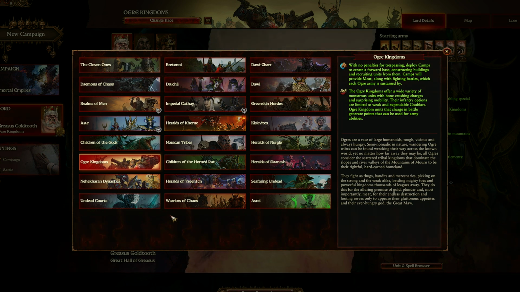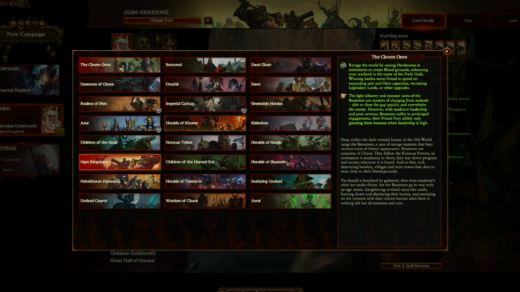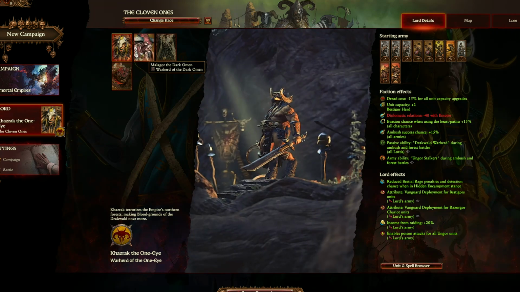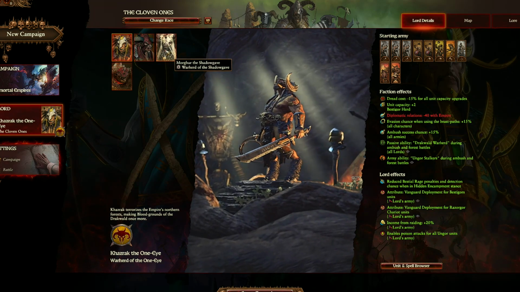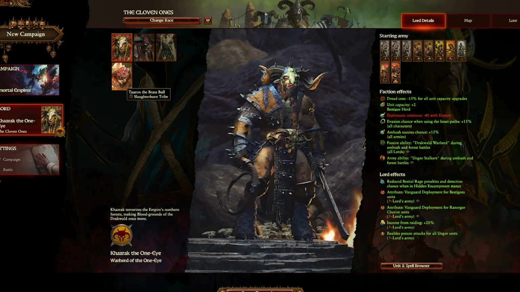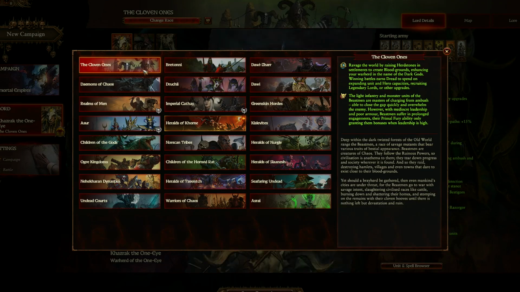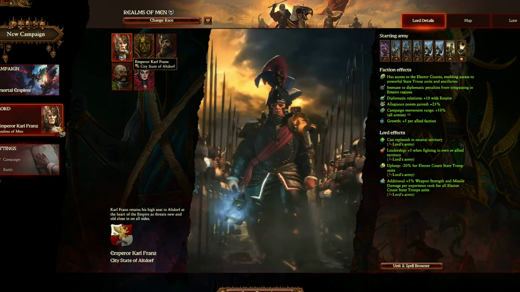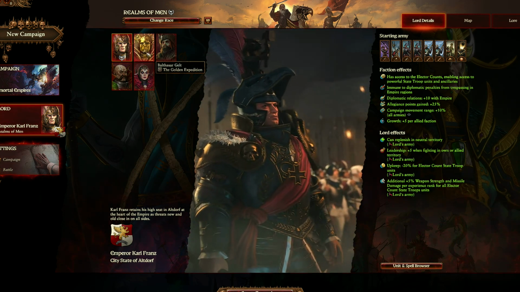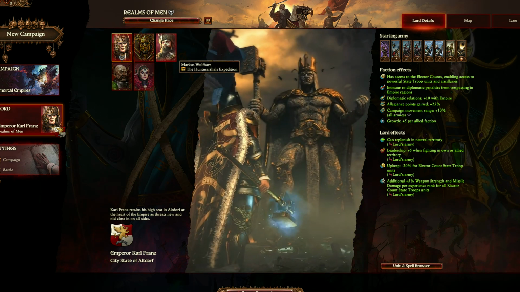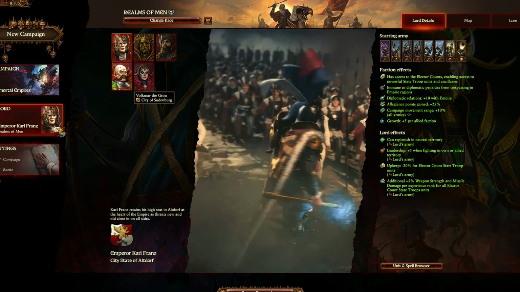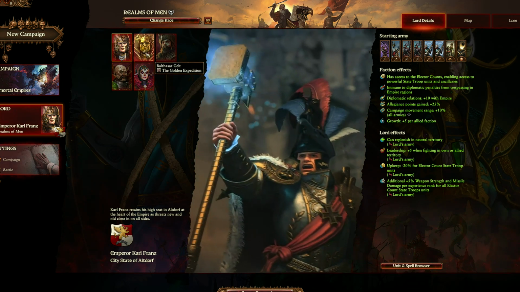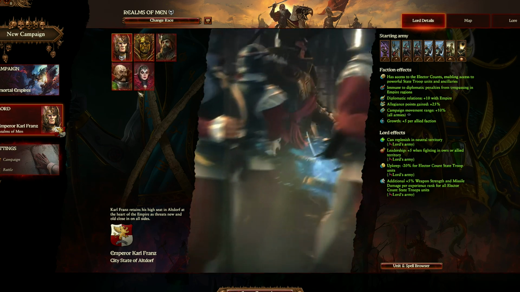So let's just look at some more of these examples here. We've got the Cloven ones. This is, of course, the Beastmen. You can see right here. I'm just going to go through. I'm not going to show literally every single faction, but you can see some of the name changes. Let's show a really popular one here, like Karl Franz. This is now starting out as the city-state of Altdorf, and you have the Golden Expedition, the Hunts Marshal's Expedition, City of Sudenburg, and Grand Duchy of Wissenland. So you can see in some cases no changes, in other cases there are fairly pronounced changes.